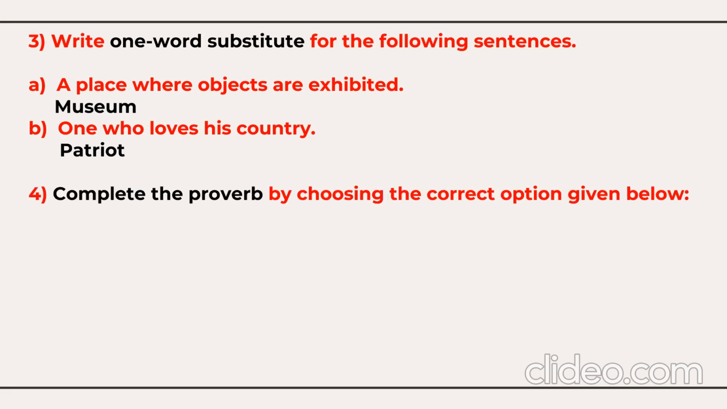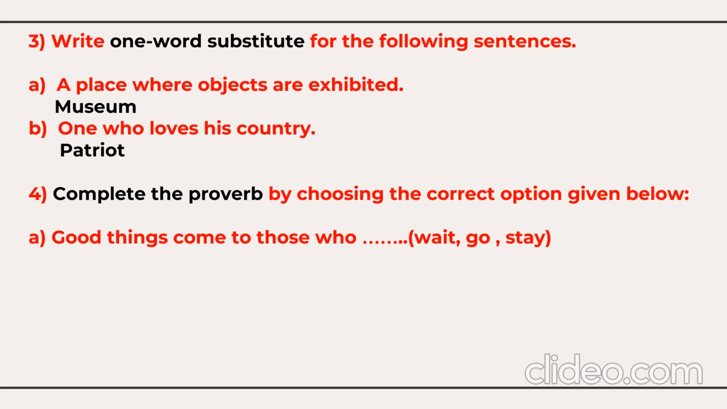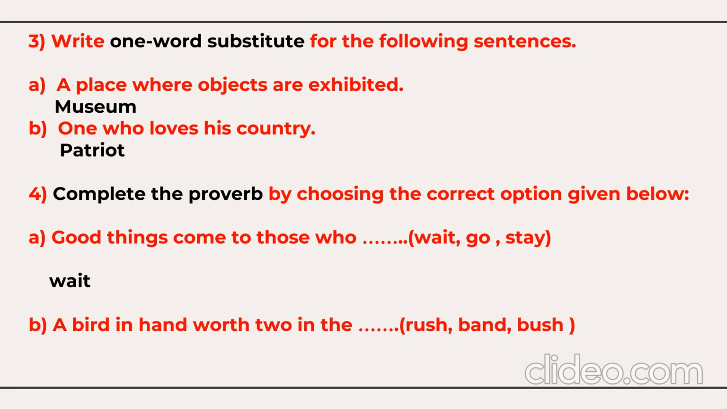Next question, the 4th question, complete the proverb by choosing the correct option given below. So, good things come to those who wait. What's the answer? Who wait. Like this, you need to complete the proverb with the missed word. A bird in hand is worth 2 in the bush. What's the answer? In the bush. So these are the 4 questions based on the instructions, each for 1 mark.